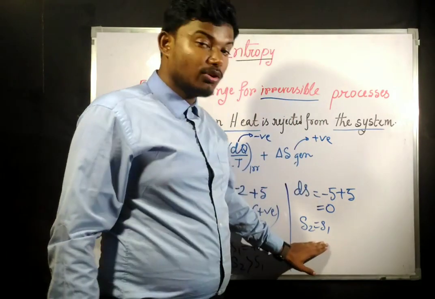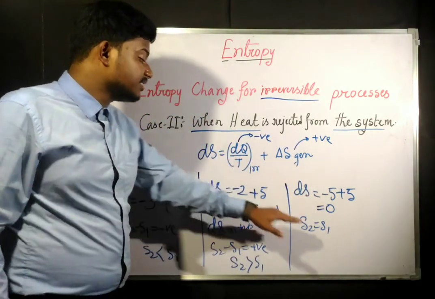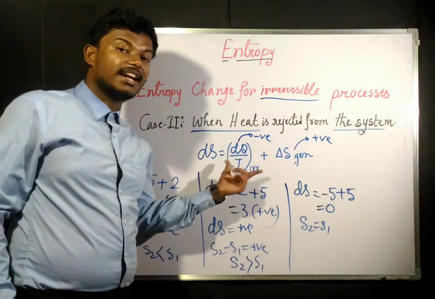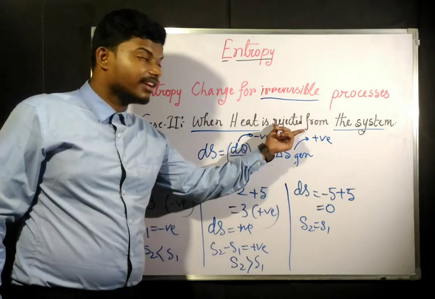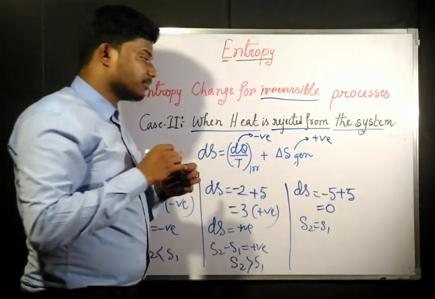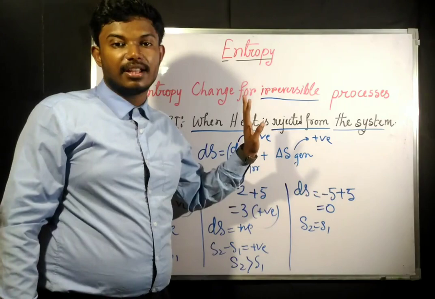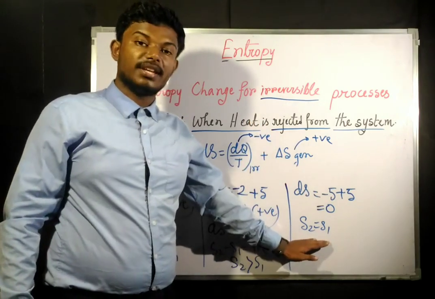But when it is isentropic, we cannot say that this is reversible adiabatic, because this thing we have got from an irreversible process which is not adiabatic, because heat is rejected from the system. So neither is it reversible, nor is it adiabatic, still we are getting isentropic cases.